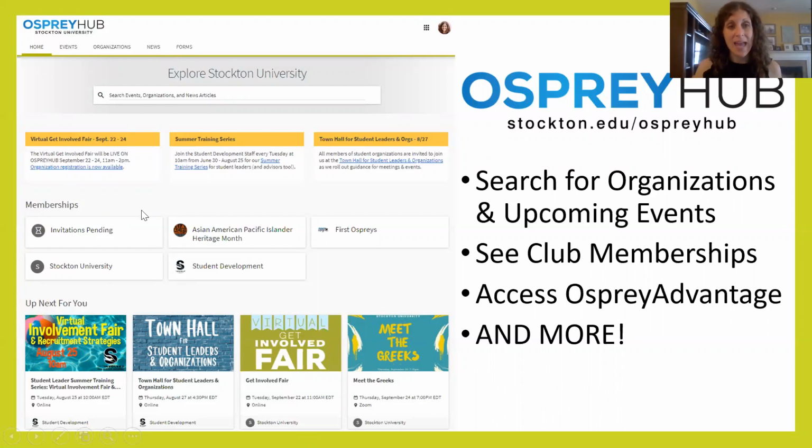You can also easily access your club memberships. And so if you're interested in joining an organization, simply do a keyword search and find the organization that you're interested in. Click on that, and then there's a join button at the top of the page. It's that simple.